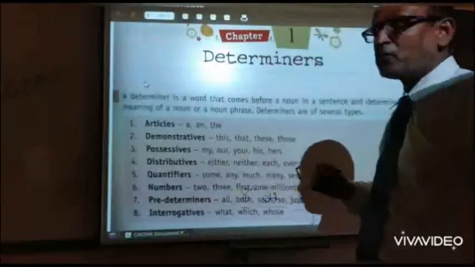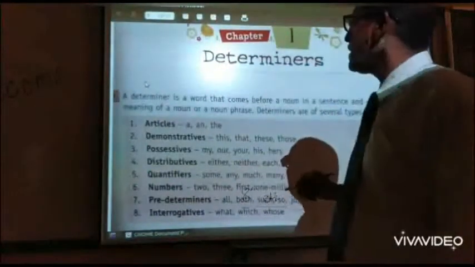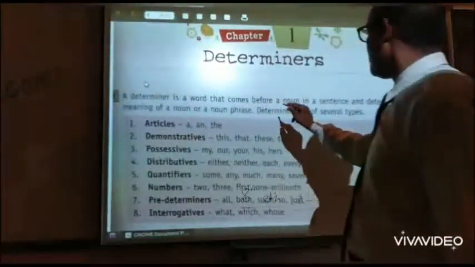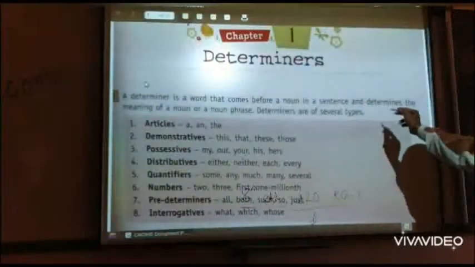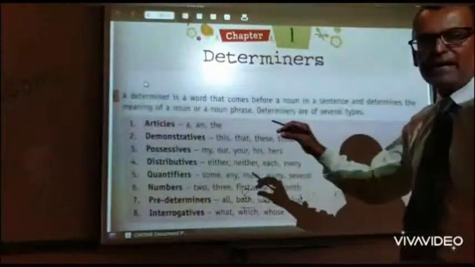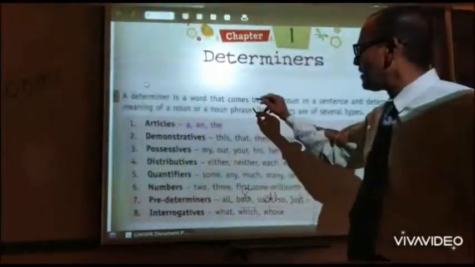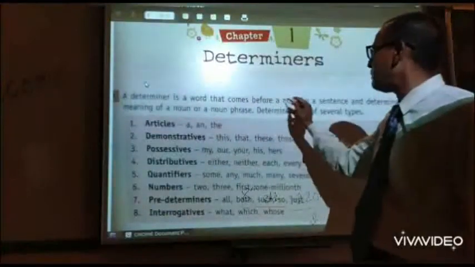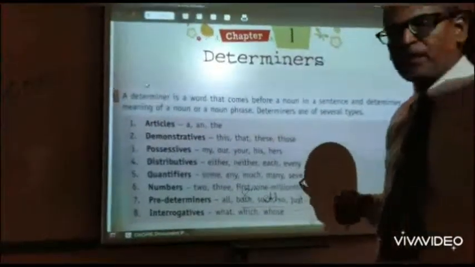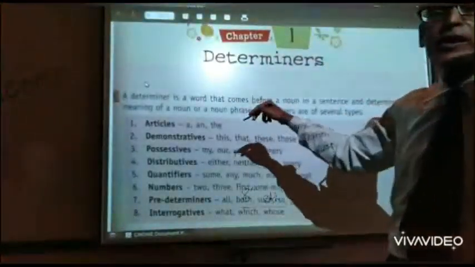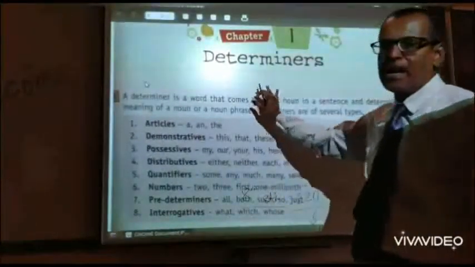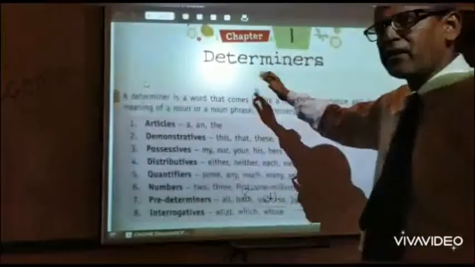So the first topic is all about determiners. So let us see all about it. A determiner is a word that comes before a noun in a sentence and determines the meaning of a noun or a noun phrase. Generally speaking, we can say that a determiner is a word that comes before a noun, or is followed by a noun. So first comes the determiner, and then the noun.